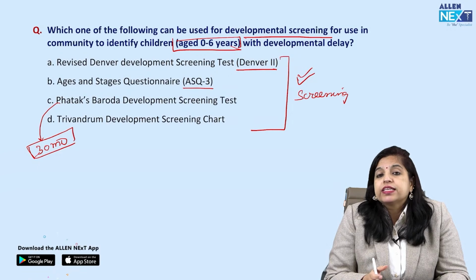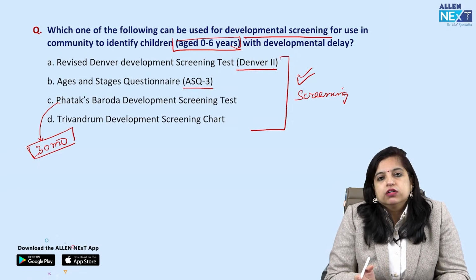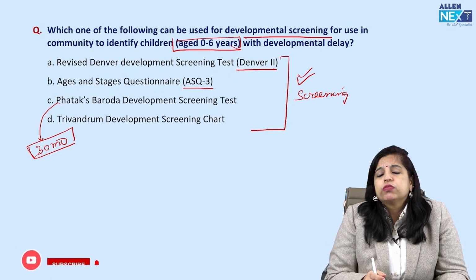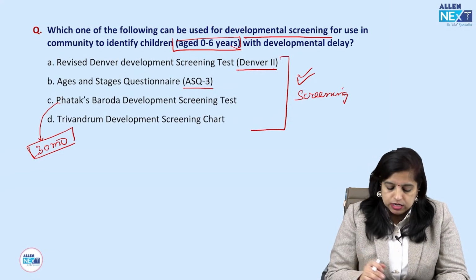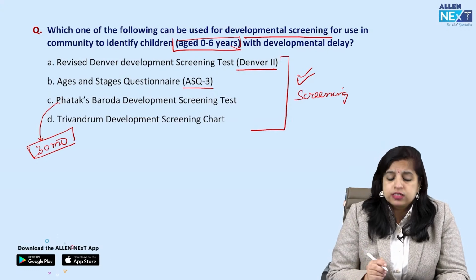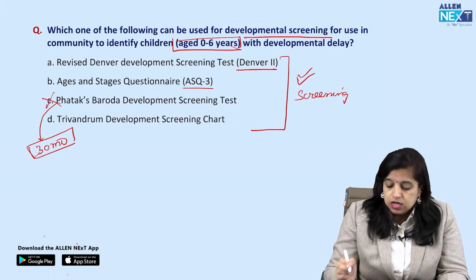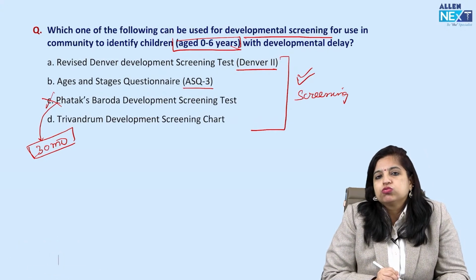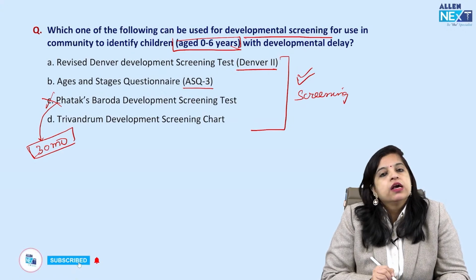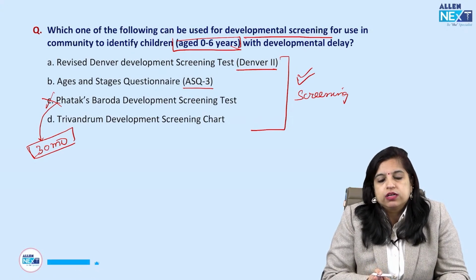So that is such an extensive developmental screening test, and supposed to be one of the best screening tests developed till date in our country, right? So that is your FATEX Baroda screening test, and this is automatically out. This is not the answer because they have asked for age 0 to 6 years, and this can only be administered till 30 months of age. So that is very clear with you.